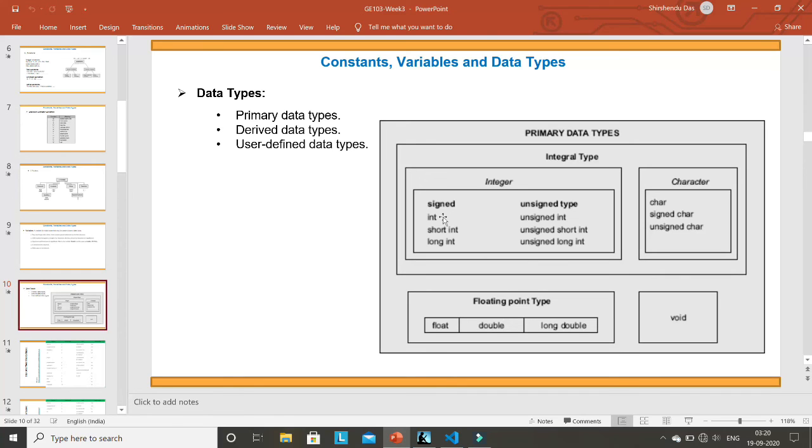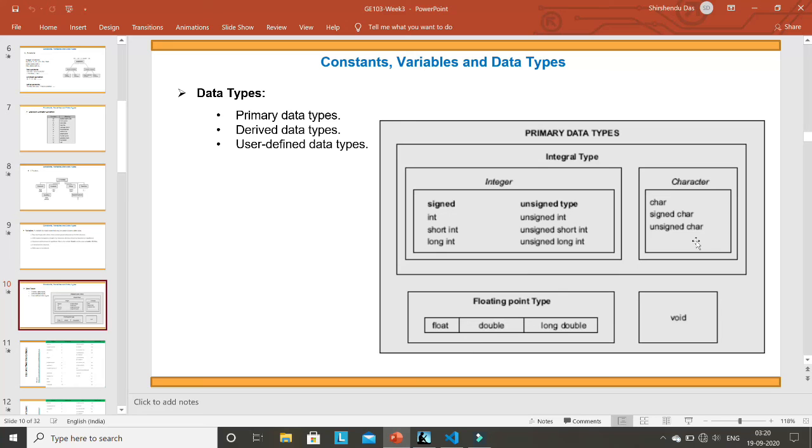An int normally has 4 bytes. So if it's a 4 byte integer, there will be 4 into 8 bits, because each byte has 8 bits. So 4 into 8 binary bits will be there. The most significant bit, the leftmost bit, is reserved for the sign in signed data types. But with unsigned integers, there are different types possible: unsigned integer, unsigned short, and unsigned long integer. Here no bit is reserved for sign.